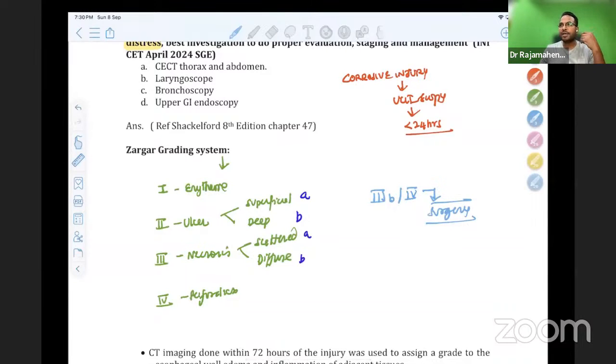They are going to go for so much sickness. So 2B and 3A will be managed in SICU. 2B and 3A will be managed in SICU. 1 and 2A will be managed in a general ward. They can even start oral fluids. Okay, they can even start oral fluids in 1 and 2A. But this is a basic outline of Zargar grading.